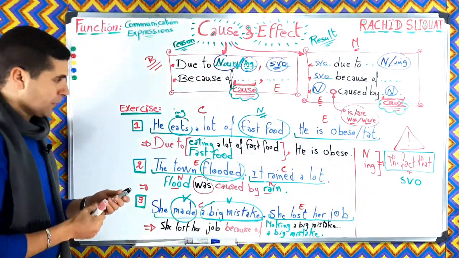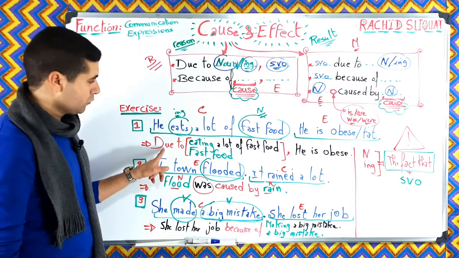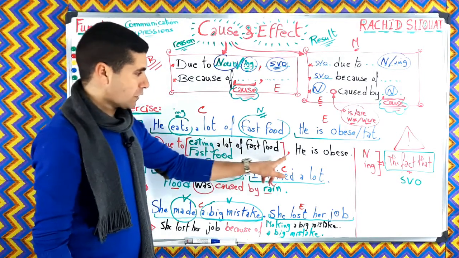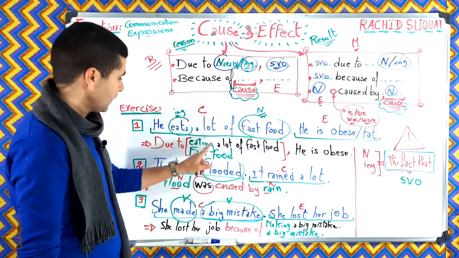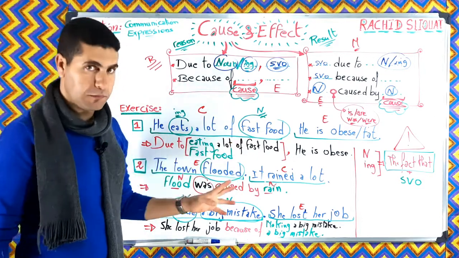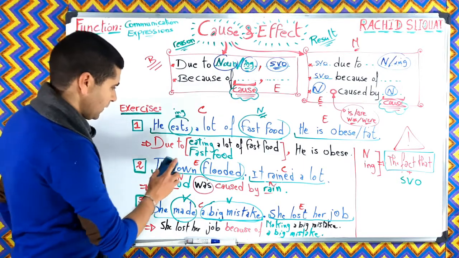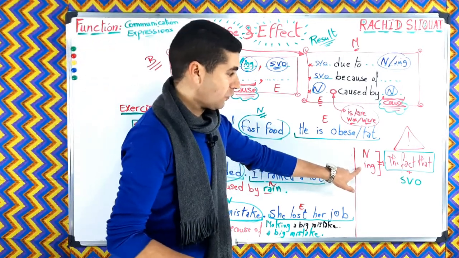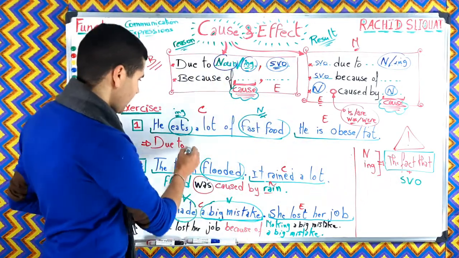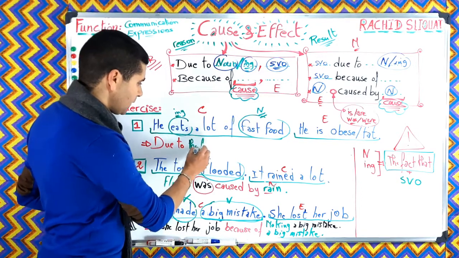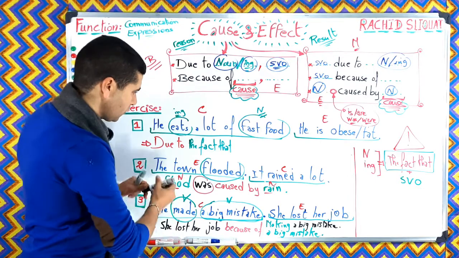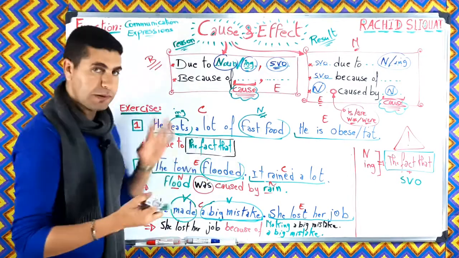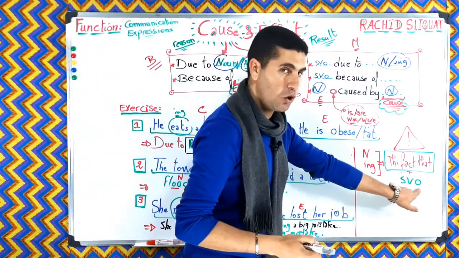For example, here we can say, due to eating a lot of fast food, he is obese. Or we can say, due to the fact that he eats a lot of fast food. So we can rewrite it again. For instance, instead of noun or ing, we can use the fact that, okay? Due to the fact that, so this is very important to remember, due to the fact that, plus, as you can see, the SVO, okay?